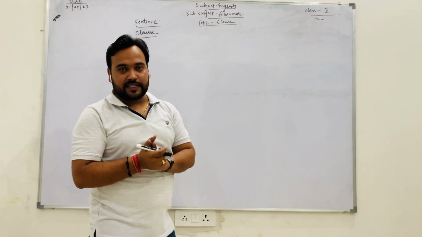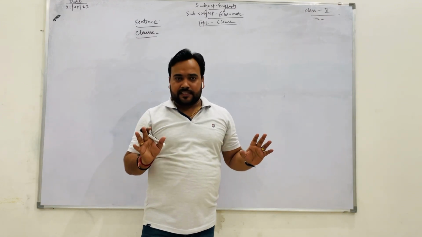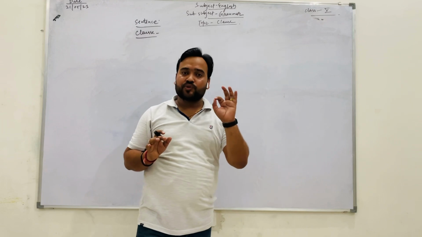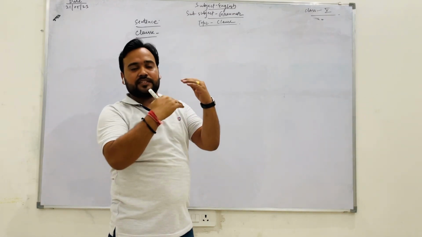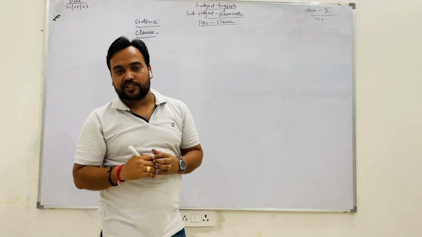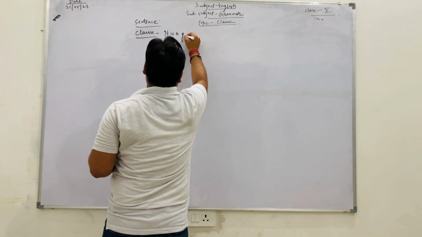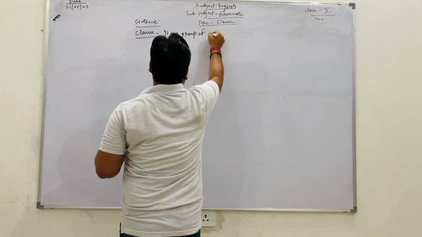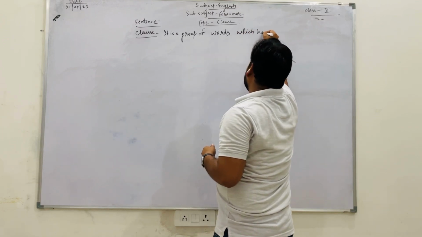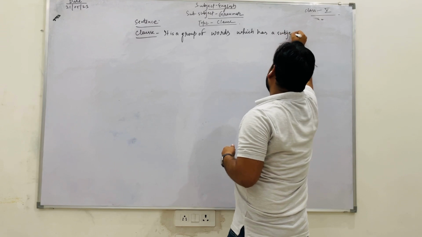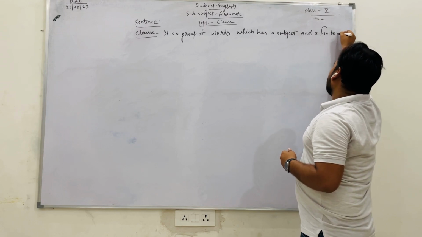In a sentence there may be so many clauses, which means a clause is just a small part of a sentence. So what is the definition of a clause? It is a group of words which has a subject and a finite verb.